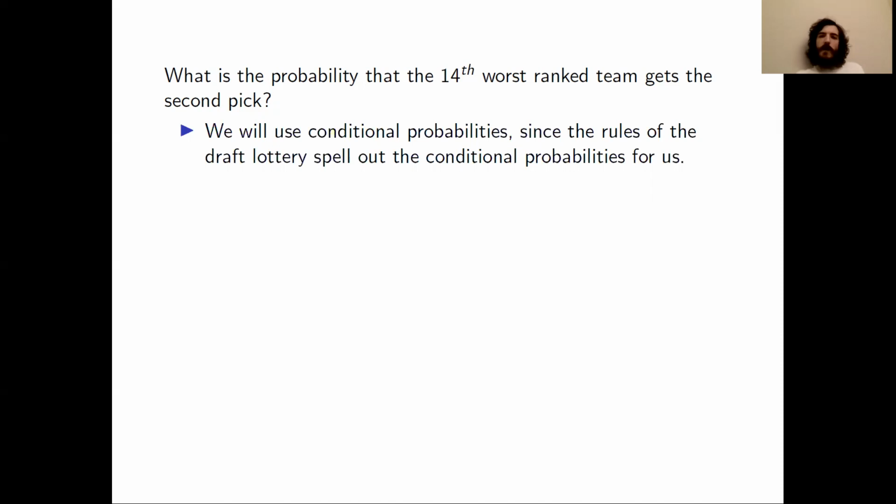Now, why do we want to use conditional probabilities? Well, the reason they're useful here is because the rules of the NBA draft lottery actually spell out what the conditional probabilities are. So the rules tell us what these probabilities should be, and it's simpler to find these probabilities and then figure out the probability that the 14th worst ranked team gets the second pick by combining these conditional probabilities with some other probabilities.